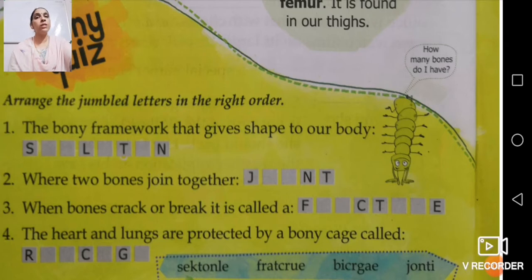Now the rib cage is a bony structure having 14 pairs of bones. That means you will find 14 on one side and the other 14 on the other side. Two pairs of bones in this rib cage are floating bones.